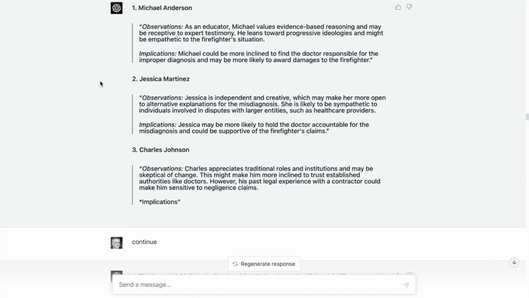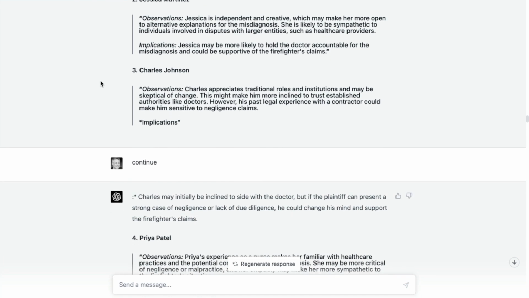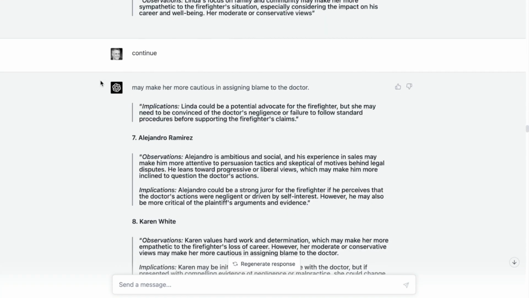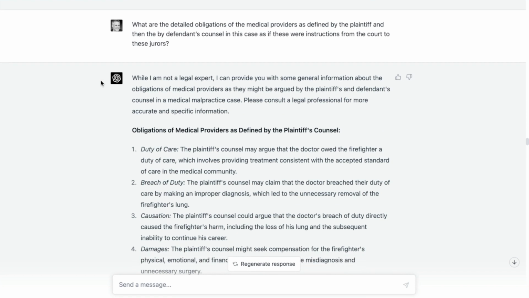So what we're doing is we're setting the baseline of the persona, tying the persona to the case. And now we're saying, based on their perspective, what might the implications be of having them on the jury? So then we get down to the next one. Now we're actually talking about the case. So I was really just defining the jurors and defining their perspective. And now we're presenting it with specific case information.